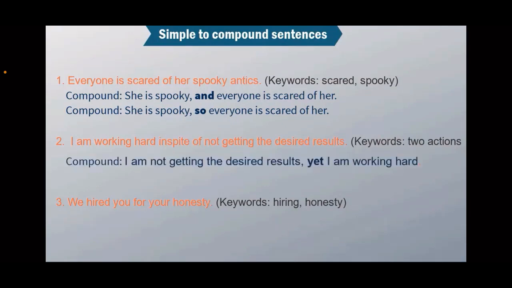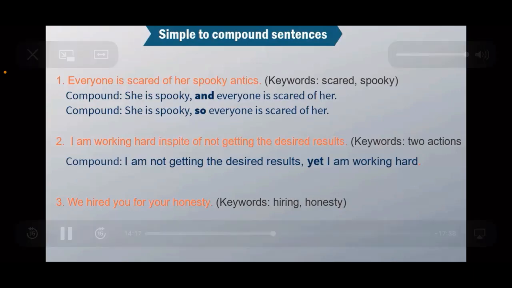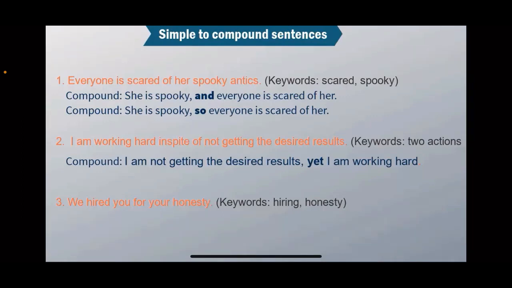We have to make two independent clauses because it is simple to compound, and in between we have to write one coordinating conjunction. Can you tell me number 3? What is the answer? I am not getting the desired results, yet I am working hard. Now we have two independent clauses here and one coordinating conjunction, yet. We just did it.